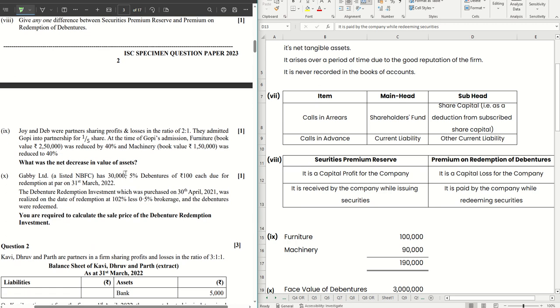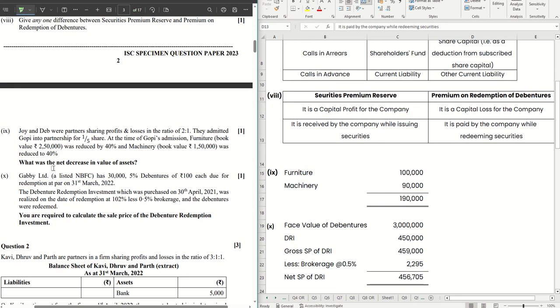Next, number 9. Question number 9 is again the same sum that you find in specimen paper 2024. This same sum has been given there as well. That's why it's important to solve the historic questions as well.